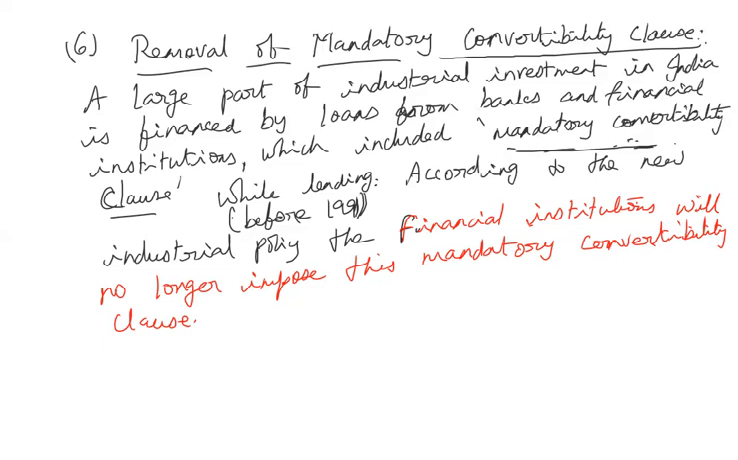Now, even the financial institutions cannot become the shareholder of the company. So the private sector now is free. I mean, they have more freedom to borrow loans from the banks and other financial institutions without the threat of the banks and financial institutions becoming the shareholder of the company. So these were some of the features of the 1991 policy.